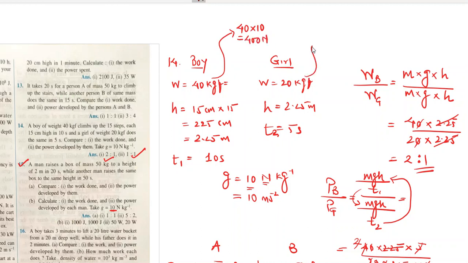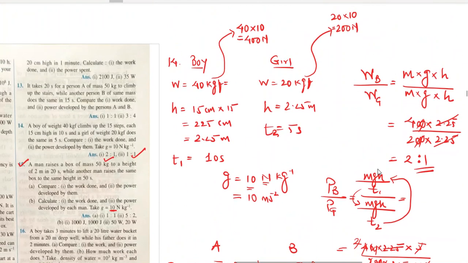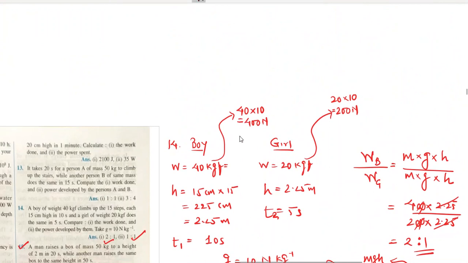And here the weight of the girl also becomes 200 Newton, 20 into 10, for value of g. And then when you put the values over here, 400 and 200, answer will be same. There is no change in the answer. Here also 400 by 200, 0, 0 is going to cut. Answer will be same. But that small mistake I had made.